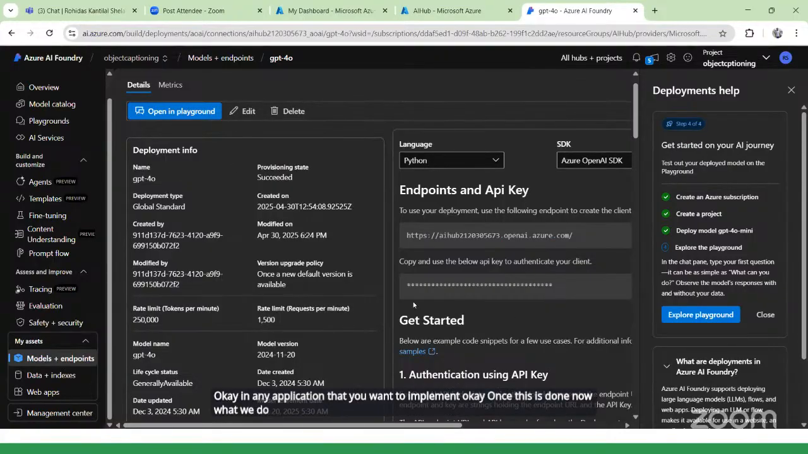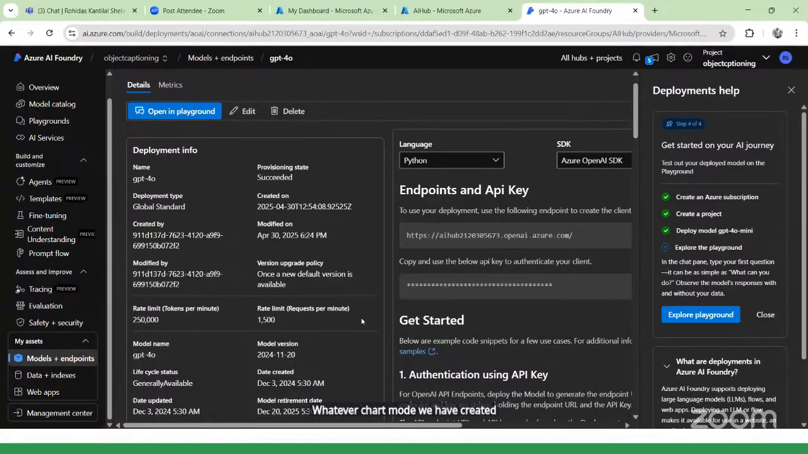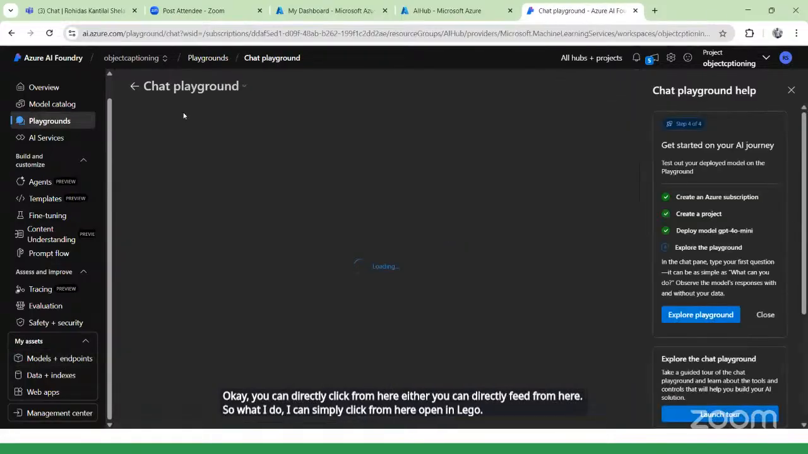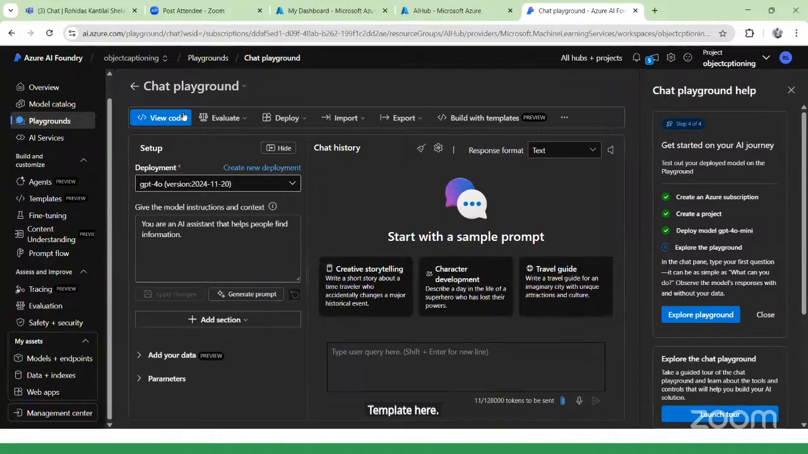Now we have to check our chatbot, right? Whatever chatbot we have created, I want to check whether it is working fine or not. To check the chatbot, I can simply click on open in playground. You can directly click from here. So I simply click from here, open in playground.